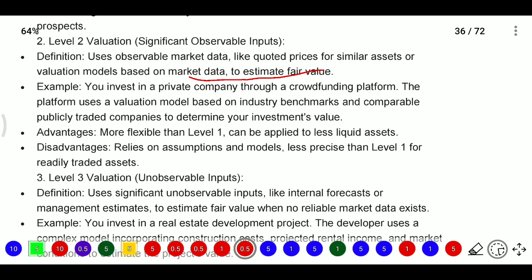And here the advantages will be more flexible than level 1, can be applied to less liquid assets. The disadvantage is it relies on assumptions and models and is less precise than level 1 for readily traded assets. So in level 1 we will get the price easily, but in level 2 we need to know which is the similar asset. It is the main task for the investors. If the person does not know which is the similar asset, it is hard to find the price.